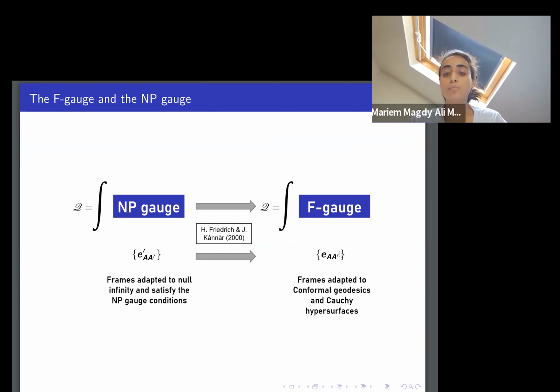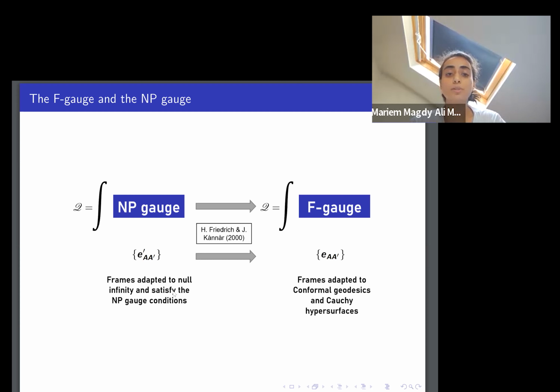However, the frames which are more adapted to Friedrich's formulation of spatial infinity are frames adapted to conformal geodesics and a Cauchy hypersurface. So the first step in finding the expression for the charges in terms of initial data is to transform the expression from the Newman-Penrose gauge to the F gauge.